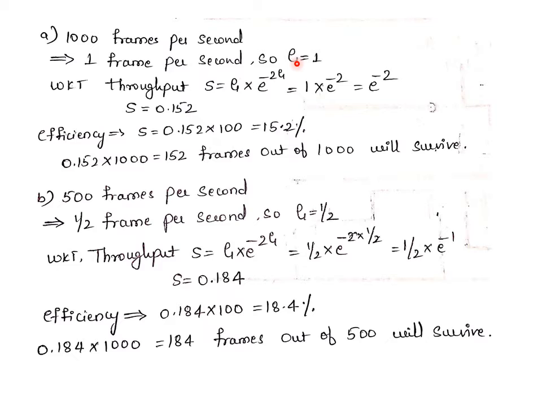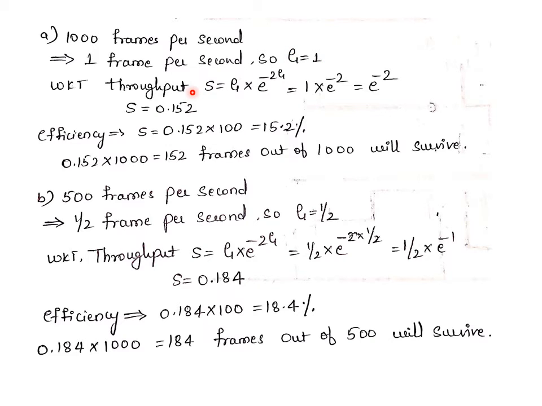So here we have G equal to 1, that is, 1 frame per 1 station, 1 station at 1 millisecond can send the data.